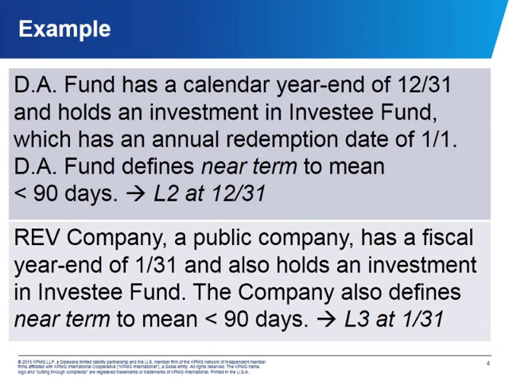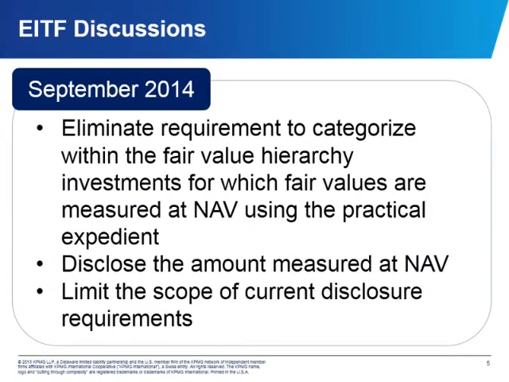So let's move on to the EITF's discussion. Can you give us an overview of what they talked about in March and September and then where they ended up? Sure. In September of 2014, the EITF discussed this issue. They explored some alternatives with the intent to reduce diversity in practice, but ultimately reached a consensus for exposure that would eliminate the requirement to categorize within the fair value hierarchy these types of investments when their fair values are measured using the NAV practical expedient. But they would require reporting entities to disclose sufficient information to allow users to reconcile the fair value hierarchy table to the statement of financial position.